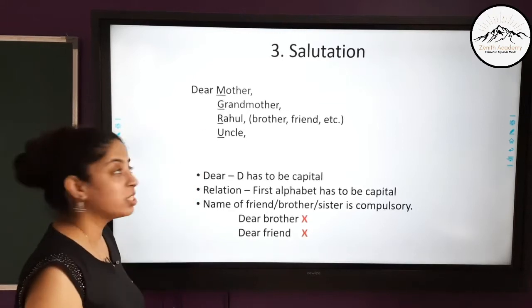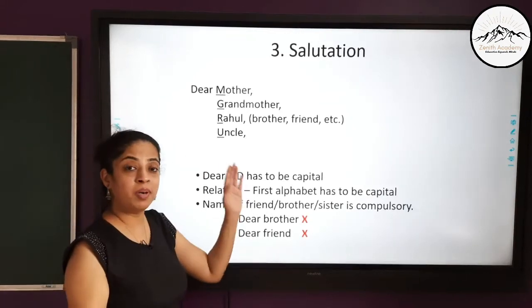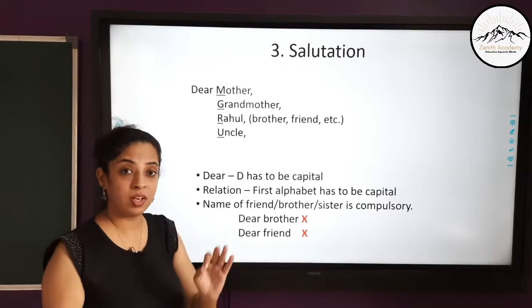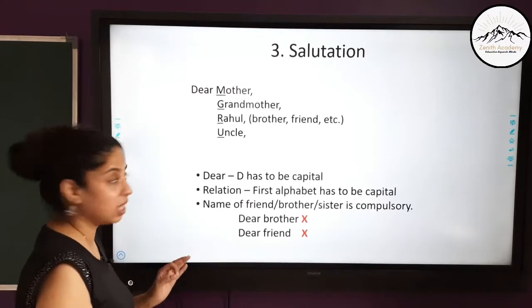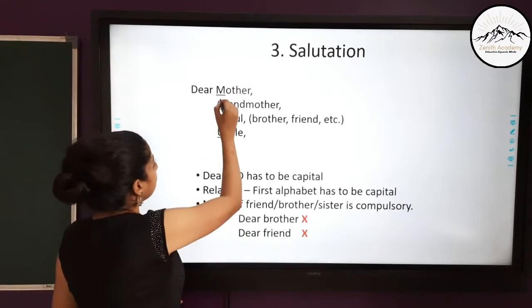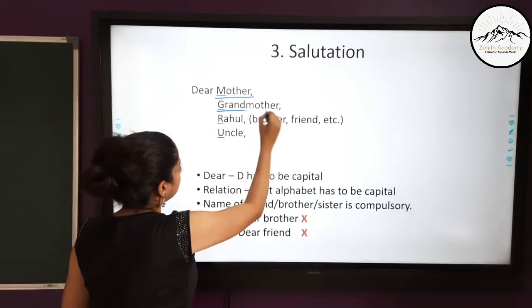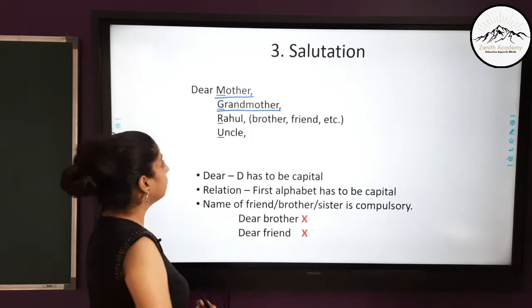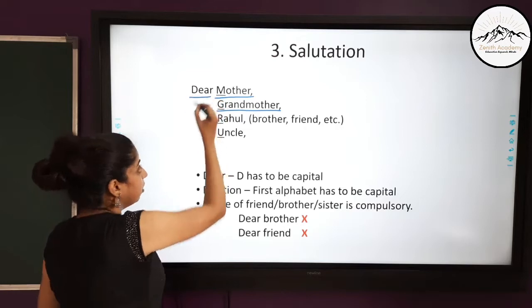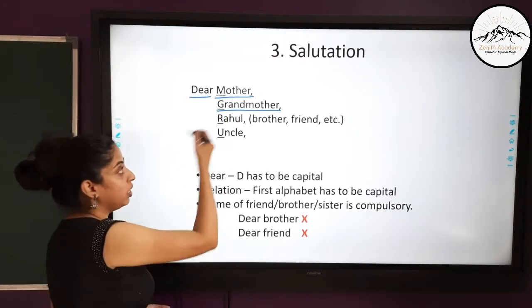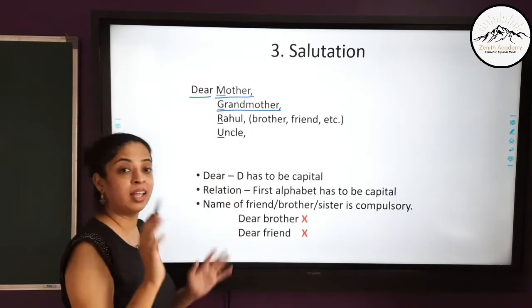Now let's go on to salutation. You have to remember these points in salutation very well because children make a mistake here. When you are writing to mother or grandmother or father or grandfather, you should write dear. Dear mother or dear grandmother, you should not write their names.